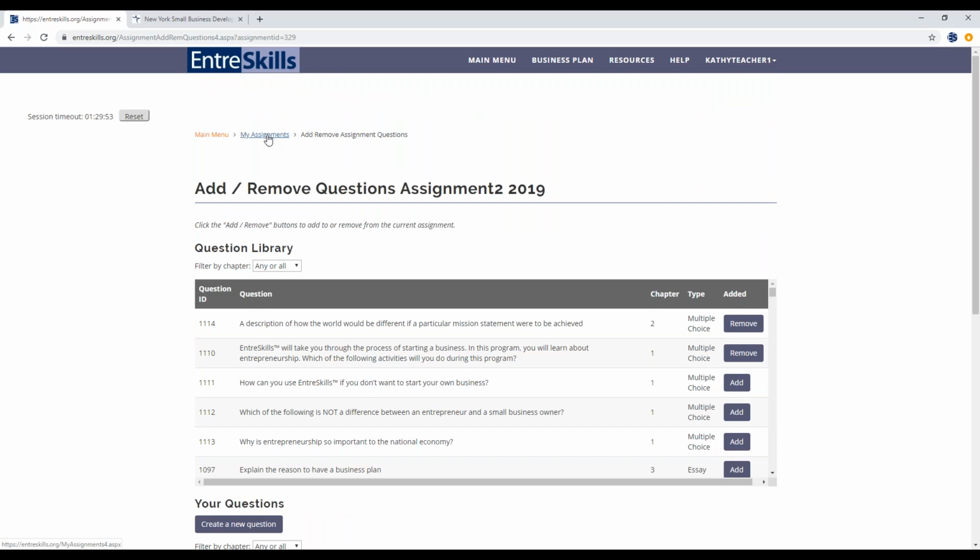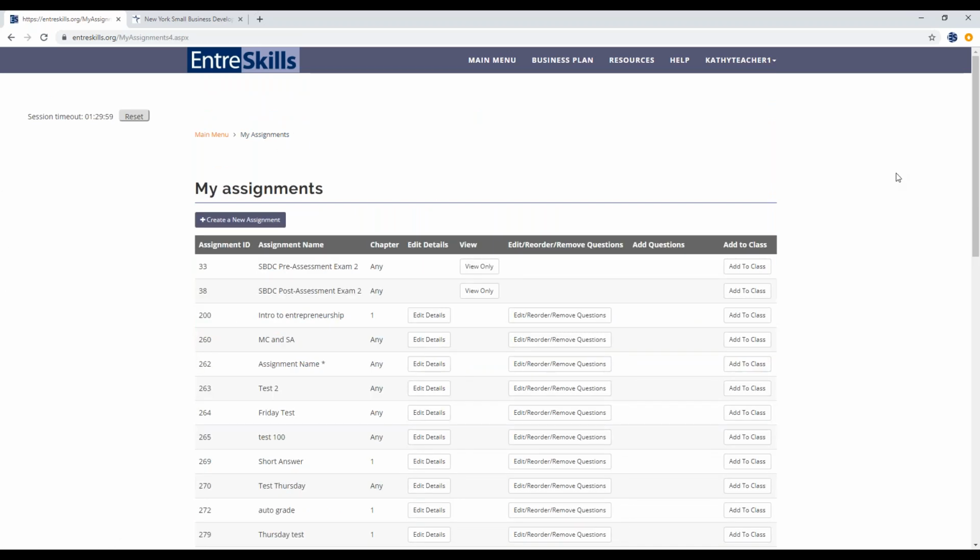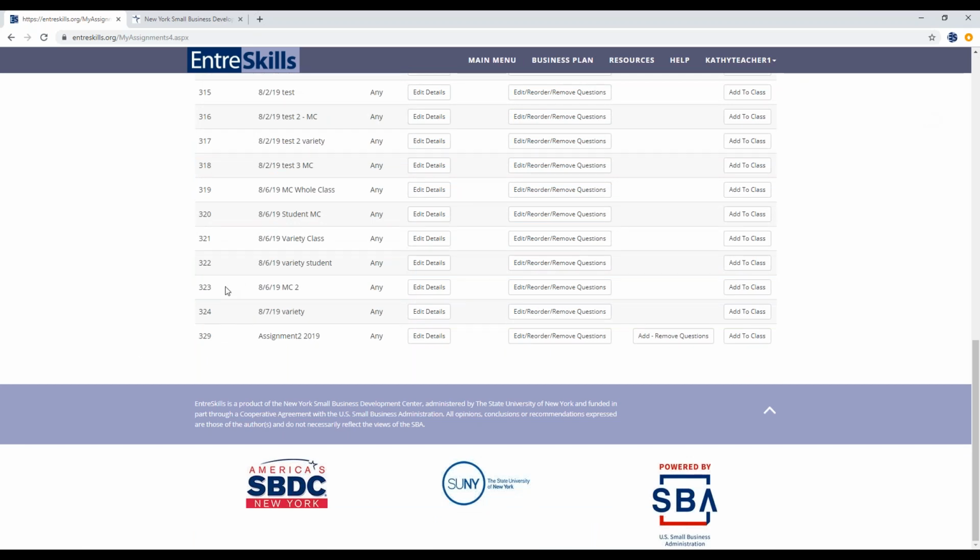So that's how you create an assignment. And again, once you create an assignment, it'll show up on your list of assignments, and then it'll be available to add to a class.